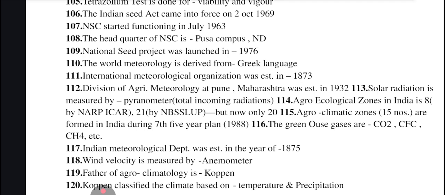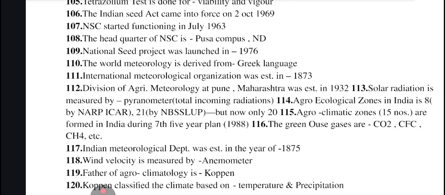The word meteorology is derived from the Greek language. International Meteorological Organization was established in 1873. Division of Agriculture Meteorology at Pune, Maharashtra was established in 1932. Solar radiation is measured by pyranometer, which measures total incoming radiation.